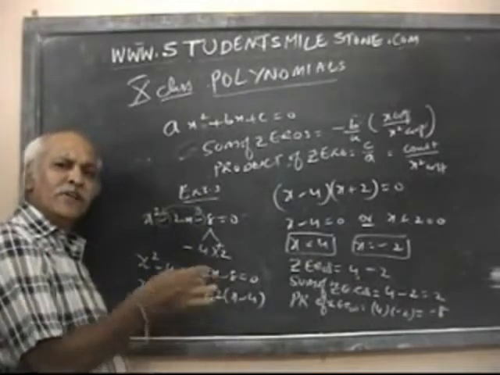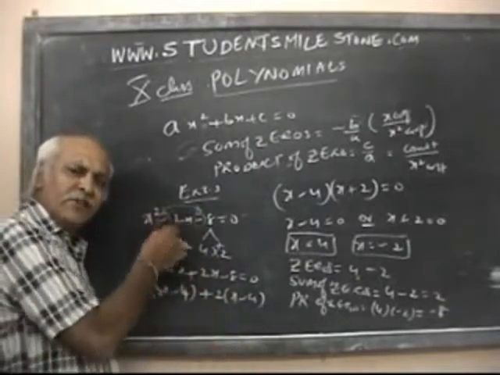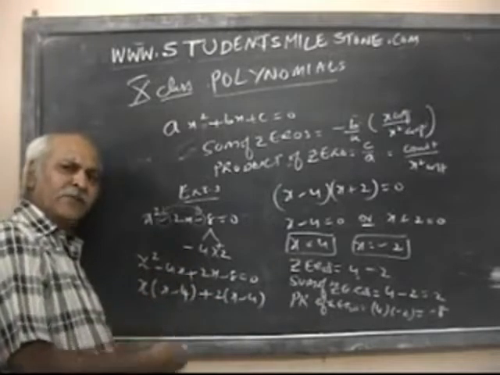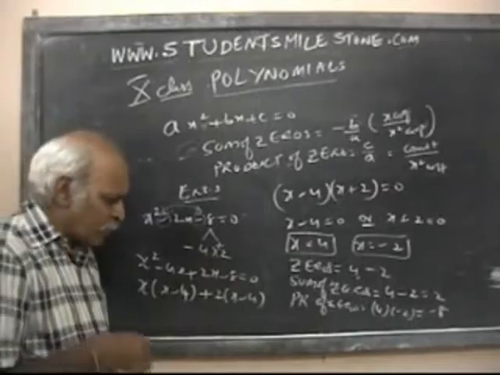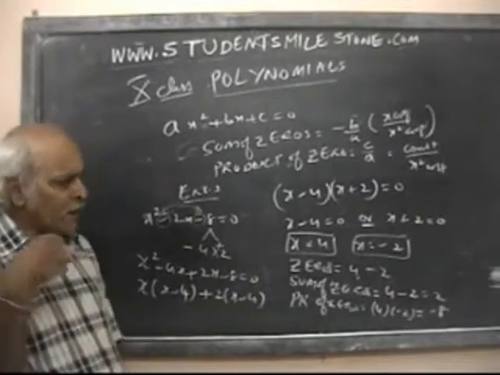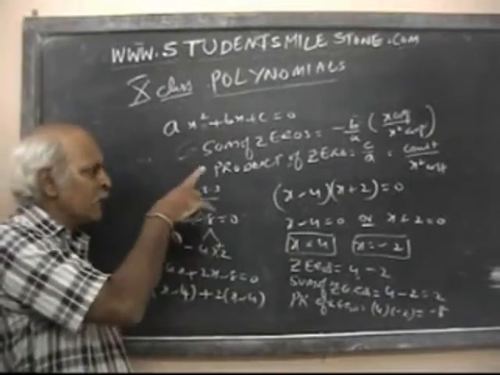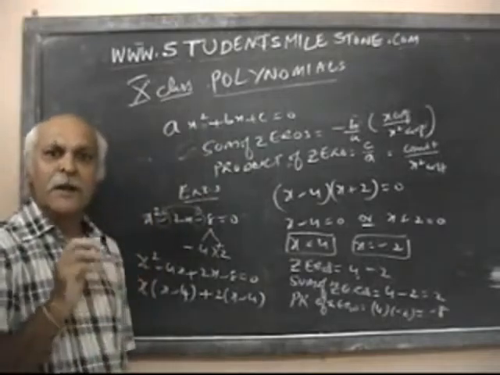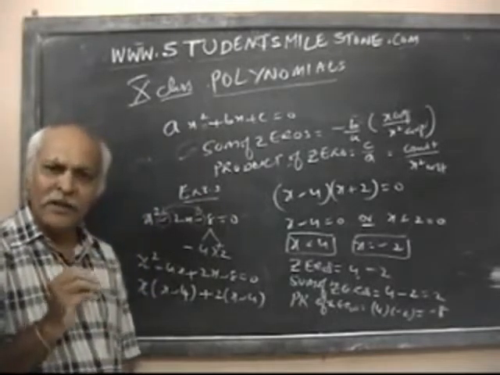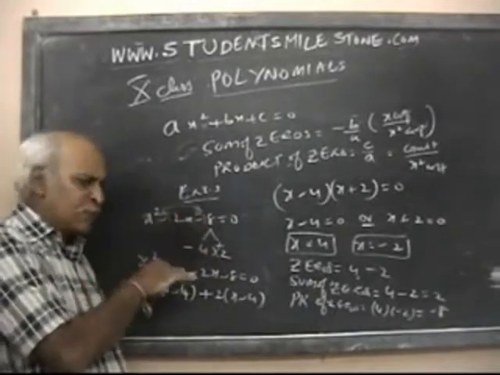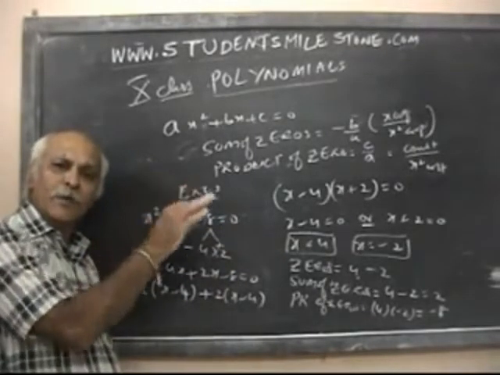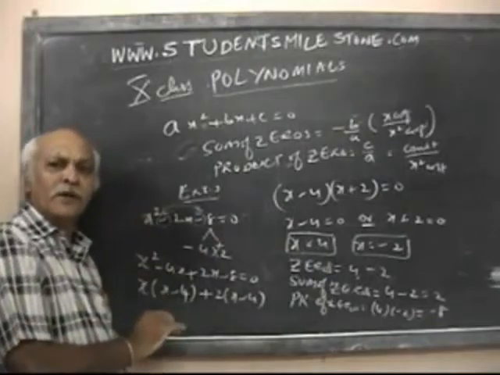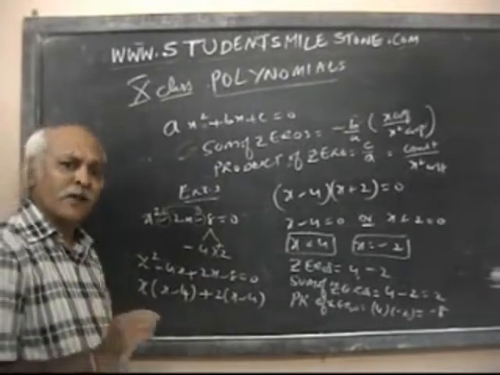So what will happen? You don't need to go to anybody. Listen to this DVD 2-3 times and start doing it. Now what have I done? Sum of the zeros, how much did I get? 2. Product of the zeros, minus 8. Already I have proved this. The sum of the zeros as per the formula minus b by a, I got 2 only. And the product of the zeros as per the formula, again I got minus 8. Both are verified. What is important here? The concept has to be understood. The basics are very, very important, sir.